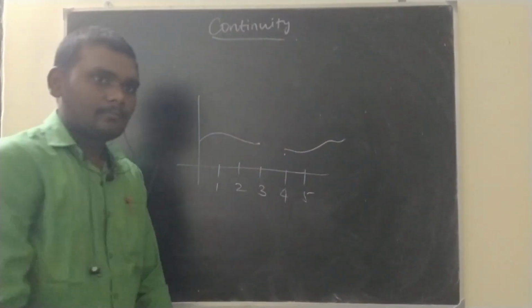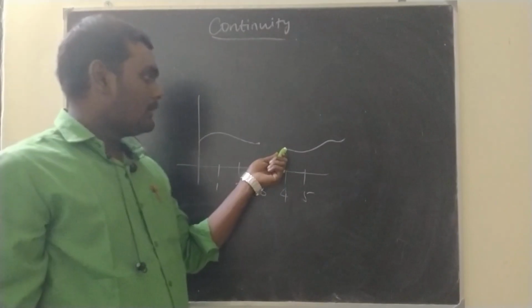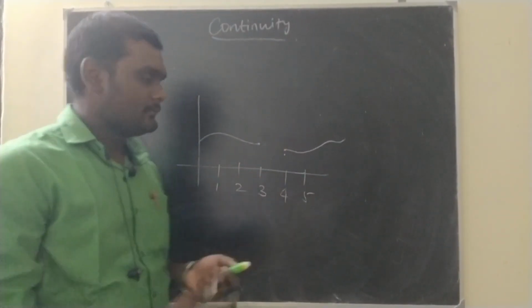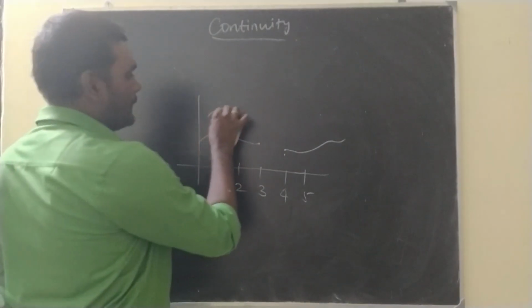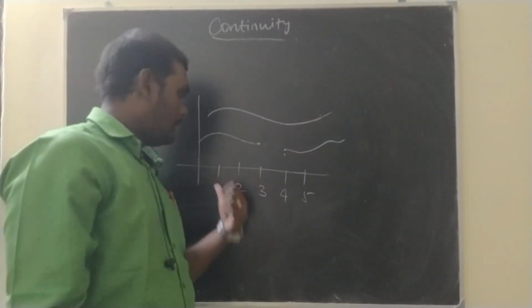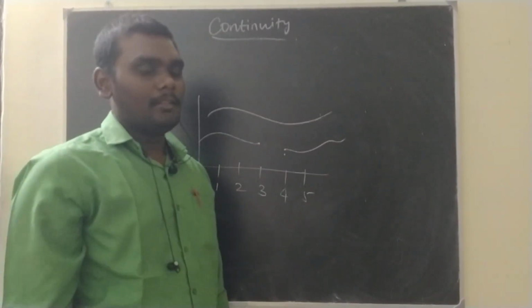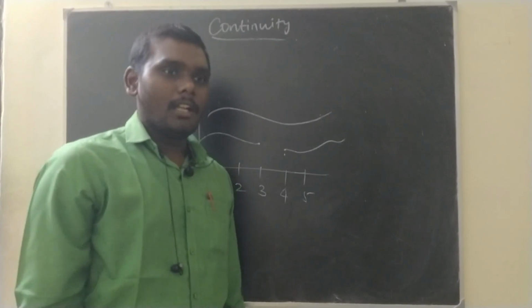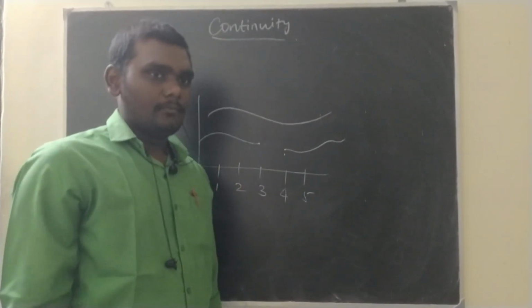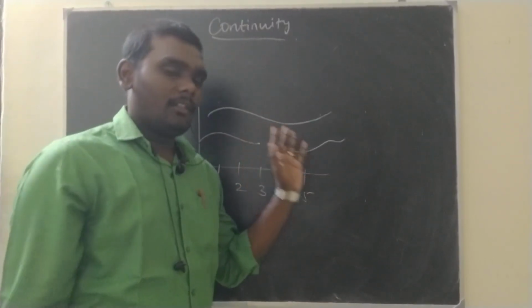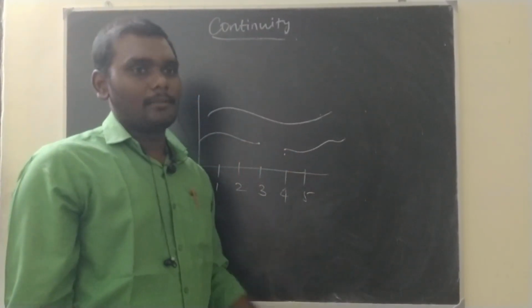Okay, see, without this kind of break, anything is happening. Like, if this break is skipped, periods 1 to 5 are continuously happening. Then that kind of function is called a continuous function. On a graph, on paper, it may be easier so that we can verify whether it breaks or not.